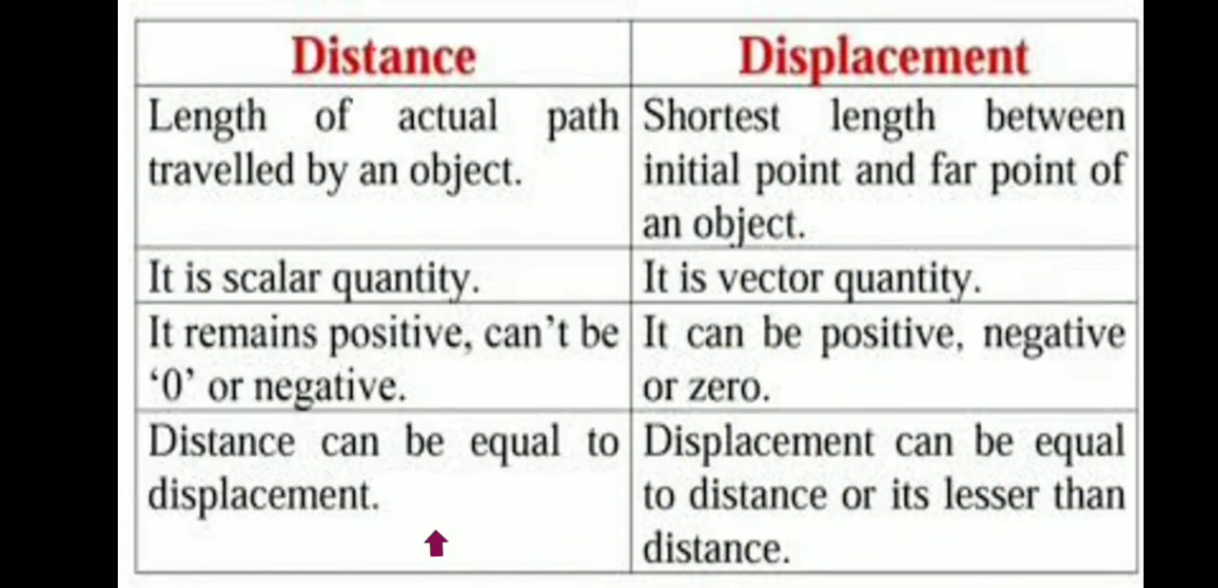Important 3-mark question: distinguish between distance and displacement. Distance is the length of the actual path traveled by an object. Displacement is the shortest length between the initial point and final point of an object. Distance is a scalar quantity. Displacement is a vector quantity. Distance remains positive, it cannot be 0 or negative. Displacement can be positive, negative or 0. Distance can be equal to displacement. Displacement can be equal to distance or it is less than distance.